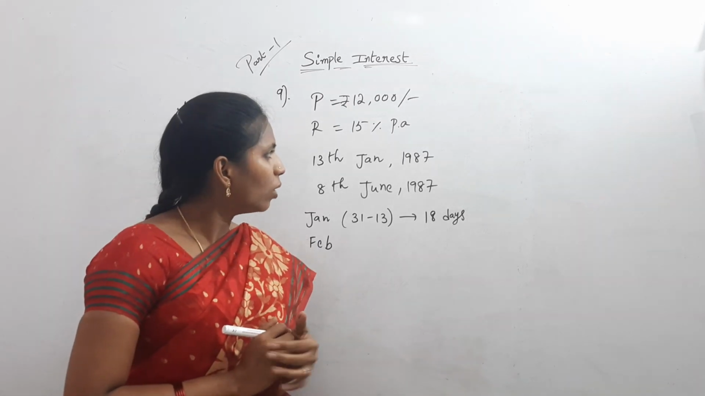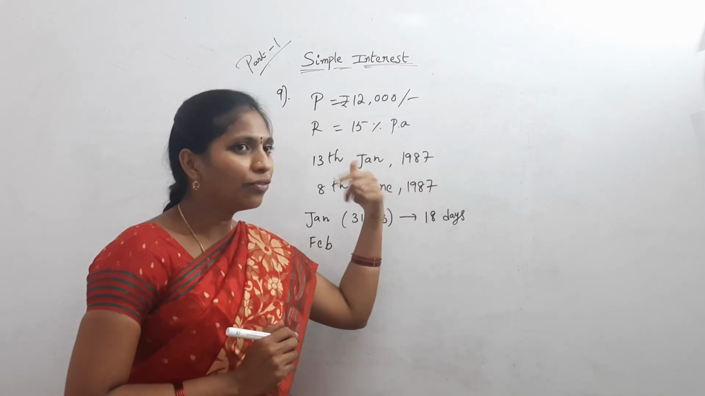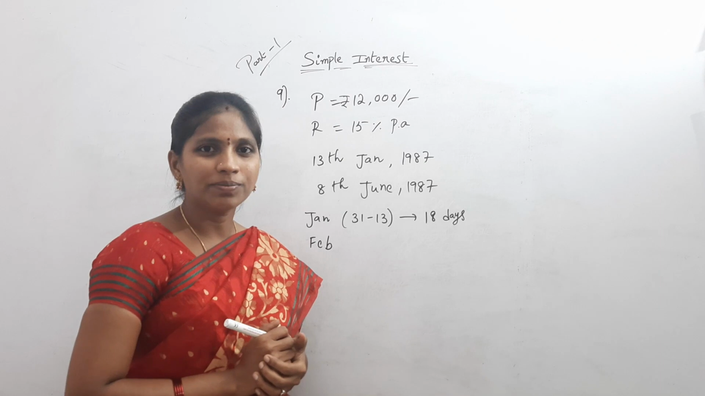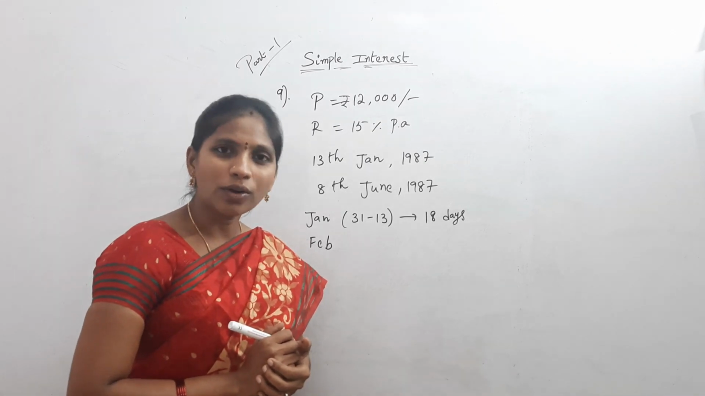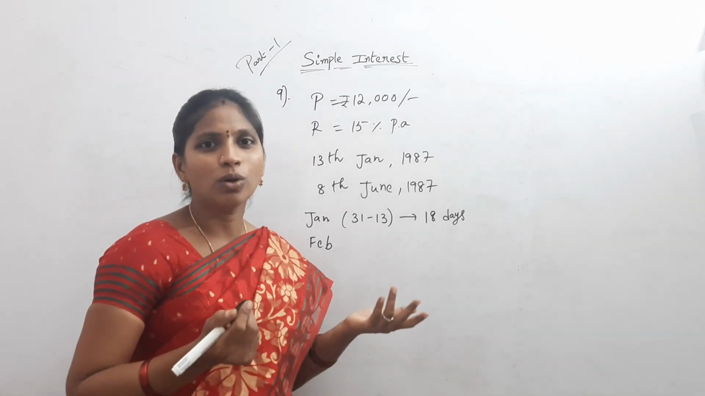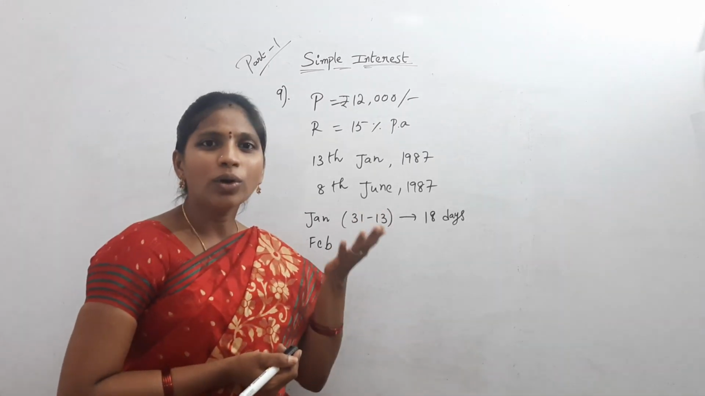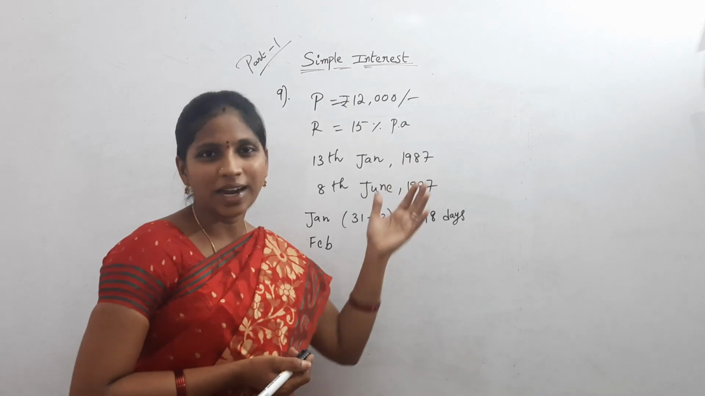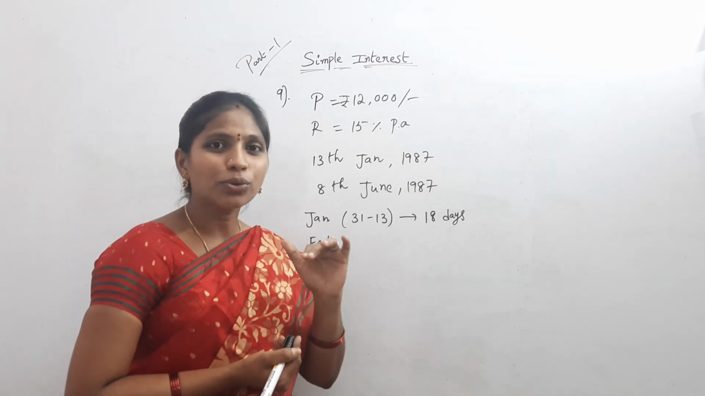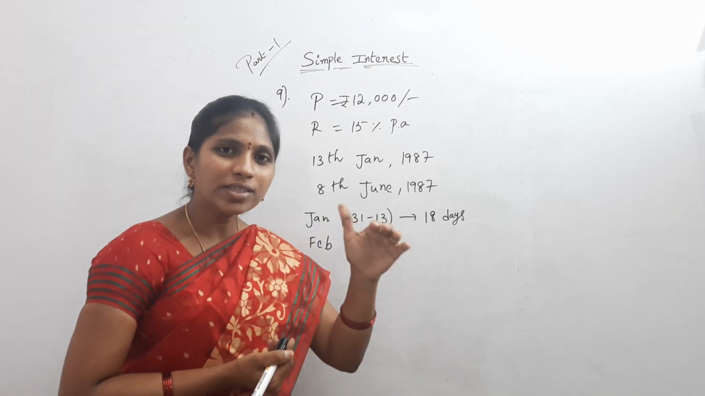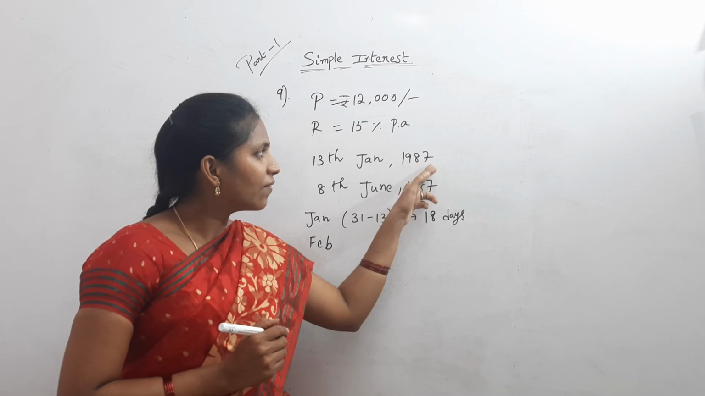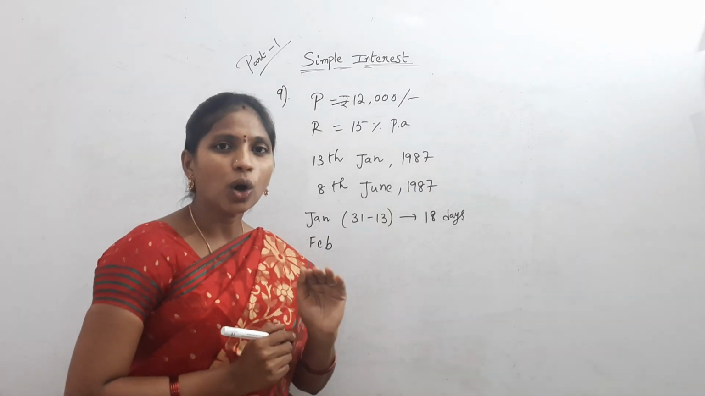How will you find out how many days February has in the year 1987? 28 or 29? First of all, find out whether that year is a leap year or not. I don't have the calendar of the year 1987. But there is a rule to find out whether a year is a leap year or not. Here 1987 is a non-leap year.